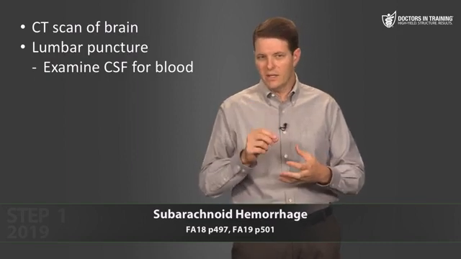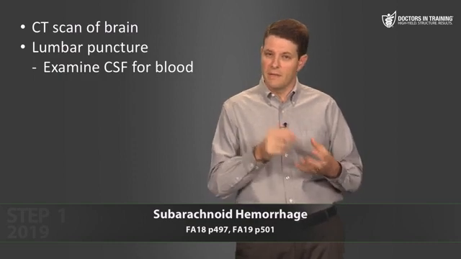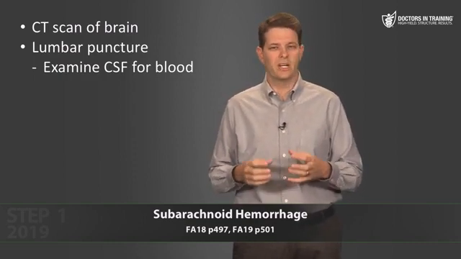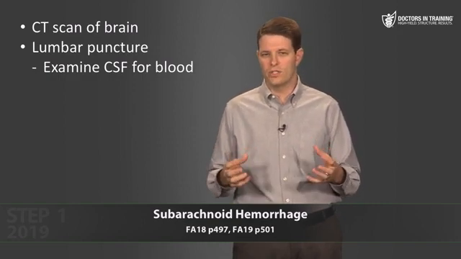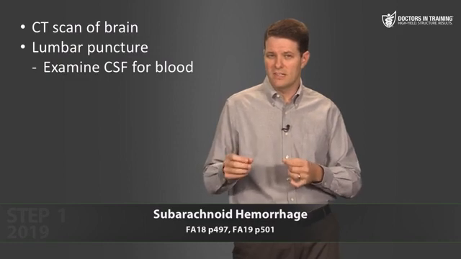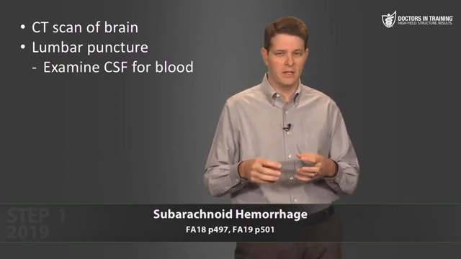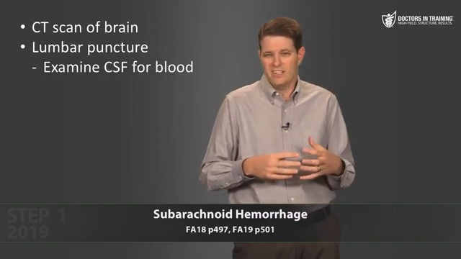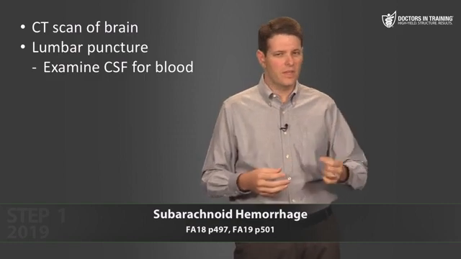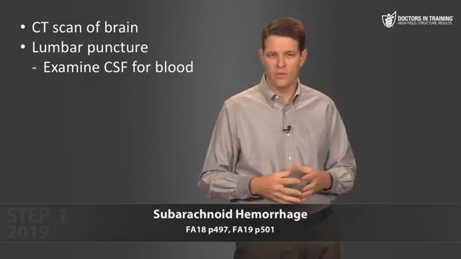Now, you can't put a needle into the subarachnoid space without going through the skin and going through a bunch of other tissues. And in that process, you're going to have a little bit of bleeding. So typically, when you do a lumbar puncture, you're going to collect the CSF sample in 3 or 4 different tubes so you can send them to the lab. And you're going to expect that the first tube of CSF is going to be the bloodiest. Then the second tube of CSF should have less blood, and the third or fourth tube should have essentially no blood at all. So if you see blood in the last tube of CSF, you're going to think about a subarachnoid hemorrhage. You expect some blood in that first tube, but not in the third or fourth tubes.